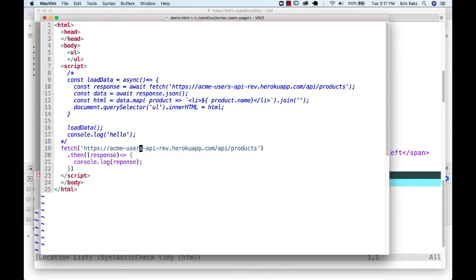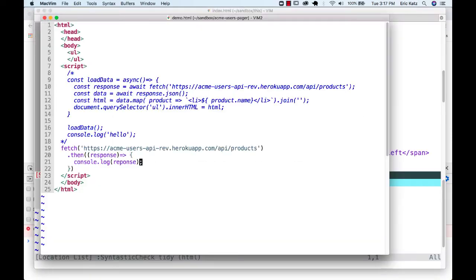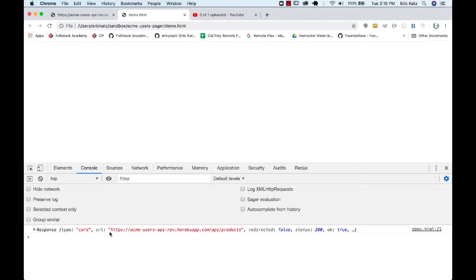So I don't necessarily have to put this inside of an async function. I could end up calling then. Let's refresh this, and we'll see I've got a misspelling here probably. Put an S there. We'll see here's our response, which is what we saw before.